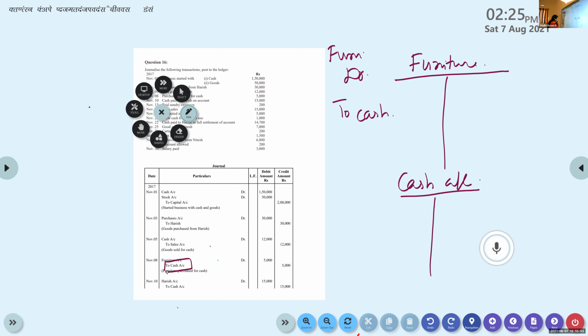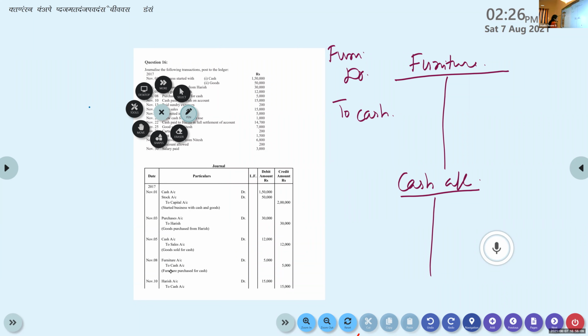Where do you find cash account? It is on the credit. Furniture account debtor to cash means cash is given credit. Am I right? Yes, ma'am. So that means cash account is credited.